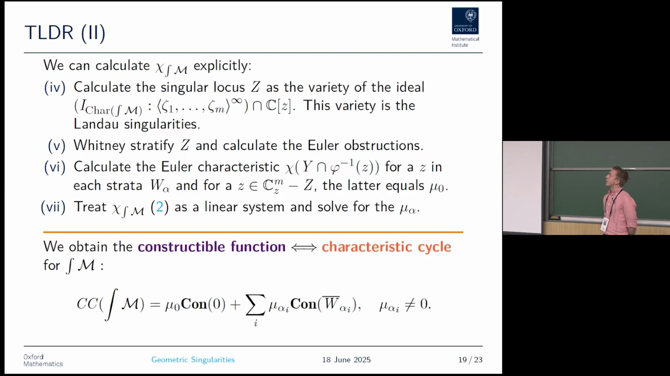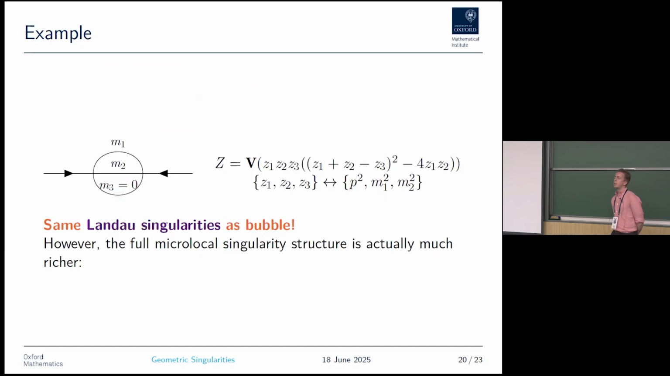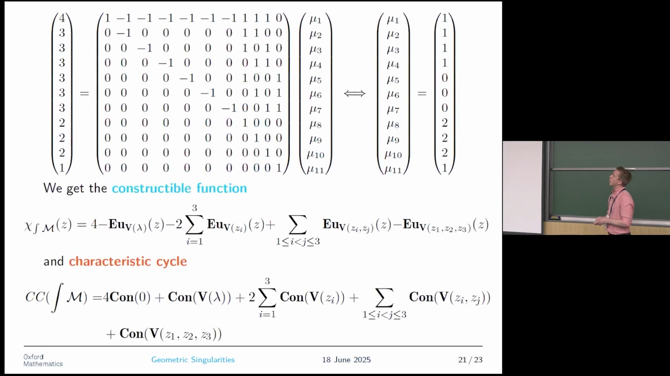Let's look at another example now. We have this entire framework. Let's look at a two-mass sunset integral. So we have one mass equals 0 and two different masses. This has the same Lambda singularities that we have already seen, the Lambda singularities for the bubble. Each kinematic invariant goes to 0 and the zero locus of the Källén function. However, this full microlocal description of singularities that we have looked at is actually much, much richer than it was for just the bubble integral, even though it has the same singular locus. So we're going to look at it here.